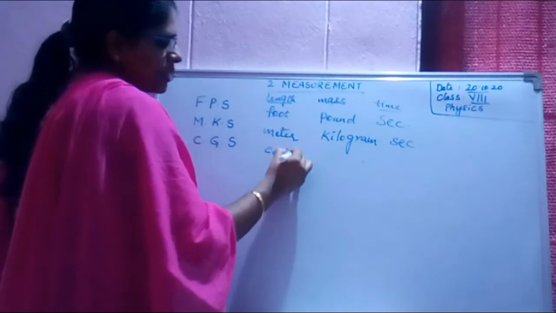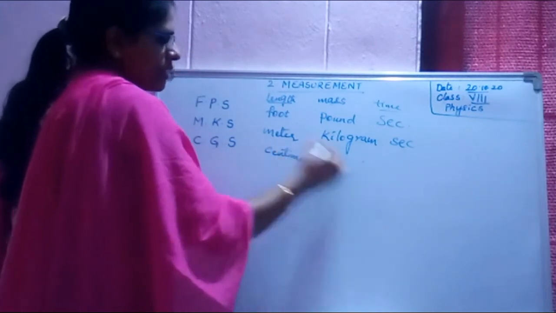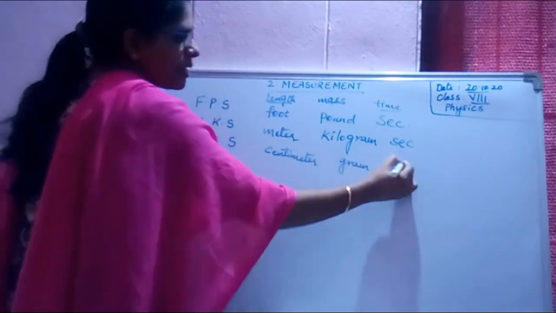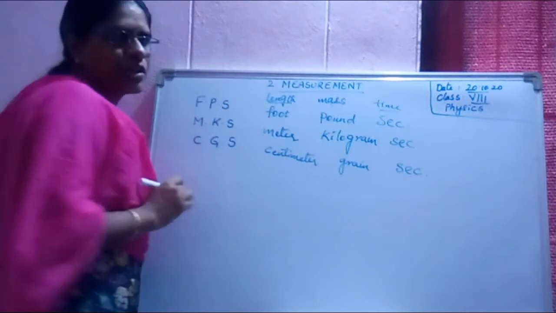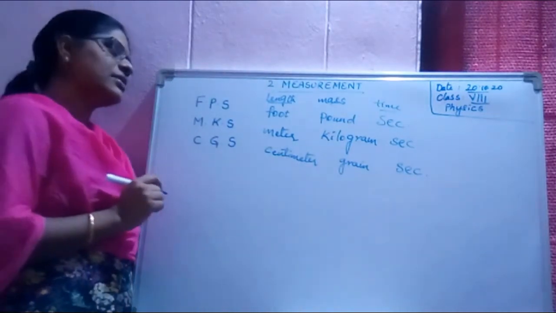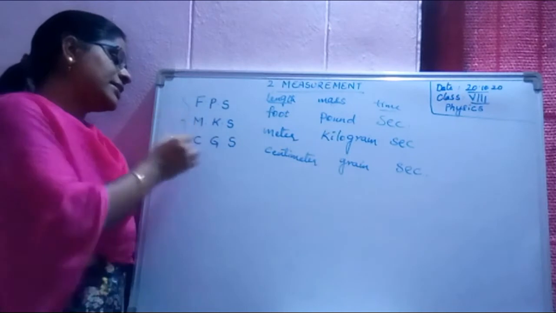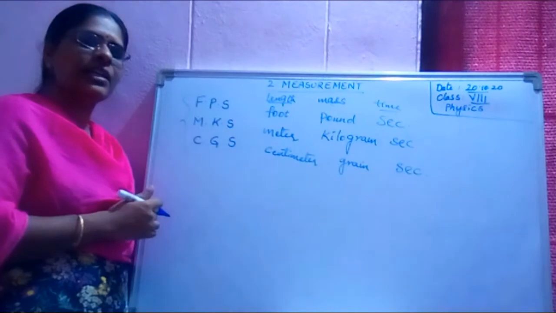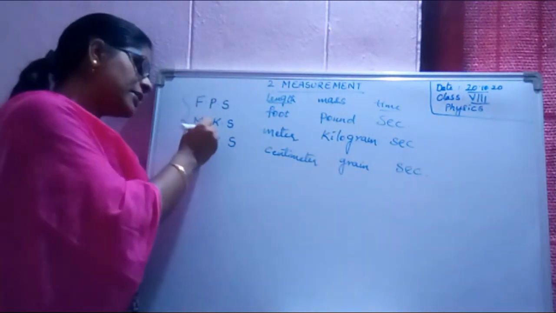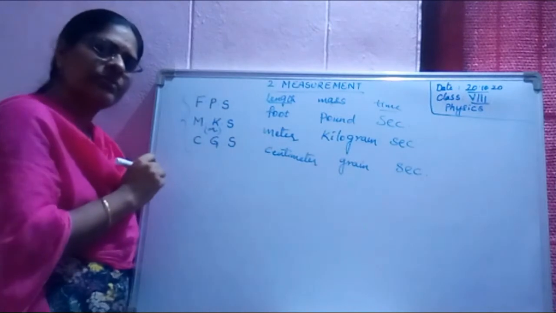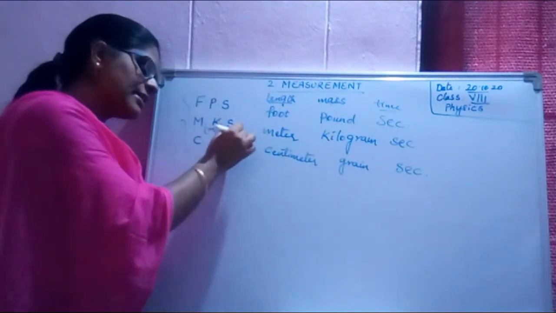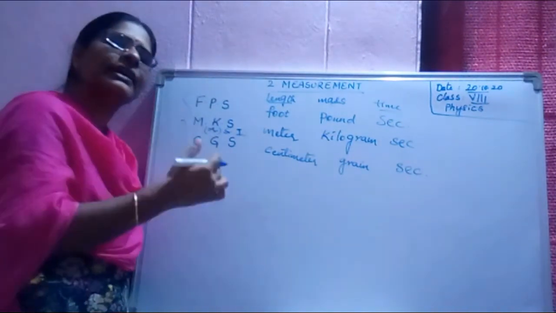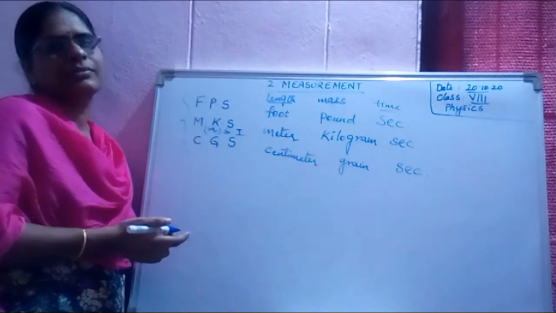CGS, centimeter, mass we will measure it in grams, second. You all remember this, children? Yes. These are the three system of units to measure any physical quantity. One more name is there for MKS system. SI system of units or standard international system. Okay?